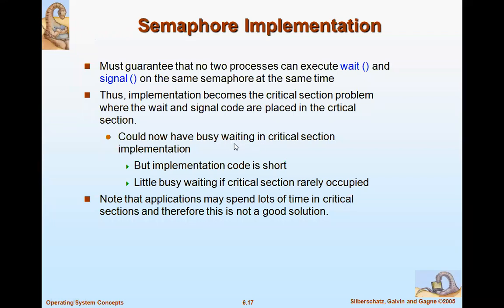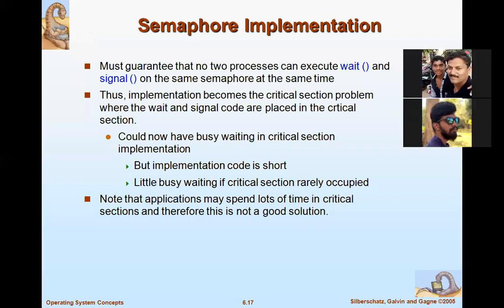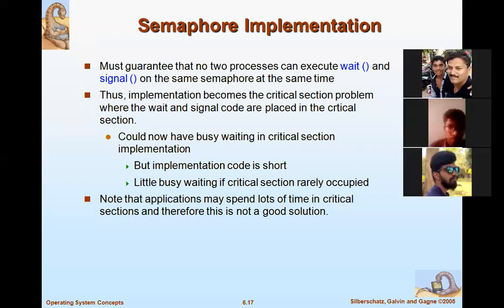Here you can see the word busy waiting. Because both wait and signal are placed in the critical section, it will be held by the current process. It won't allow other processes to execute at all. Some applications need to spend a lot of time in the critical section, and therefore this is not a good solution. That is what they're trying to say.